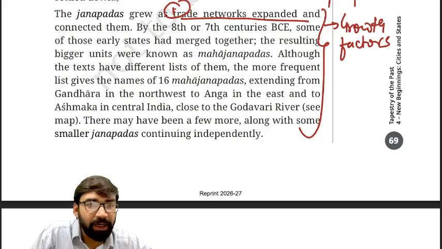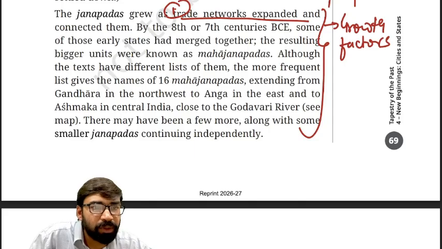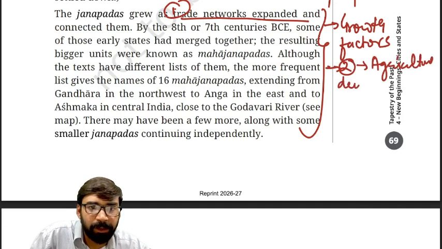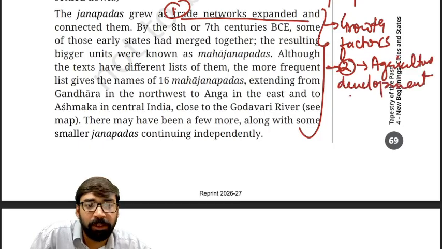Clear? Second, agricultural development, especially in the Ganga plains. Fine.